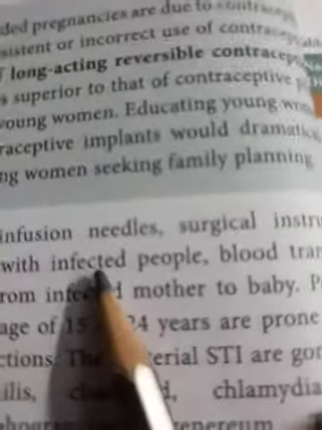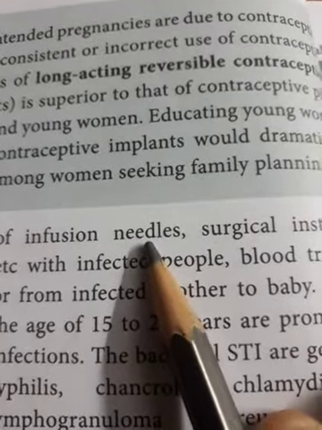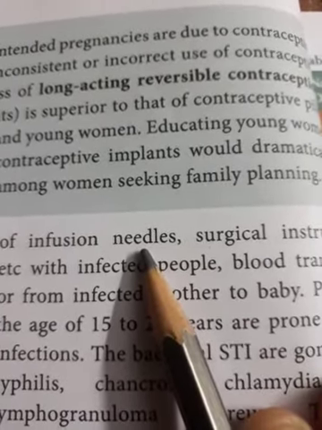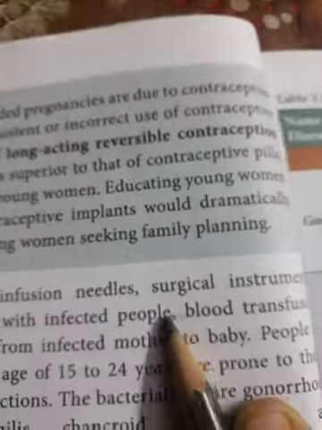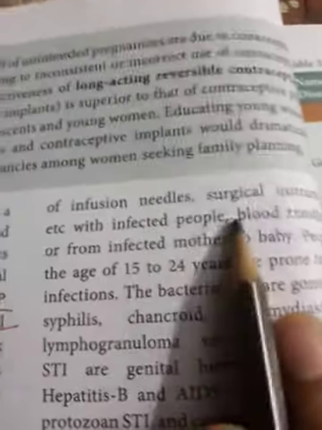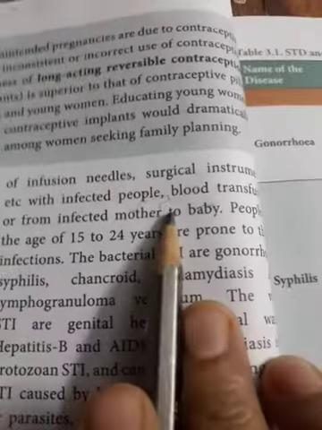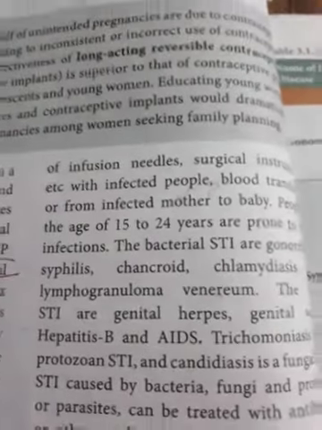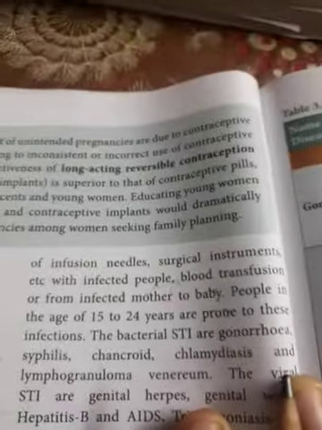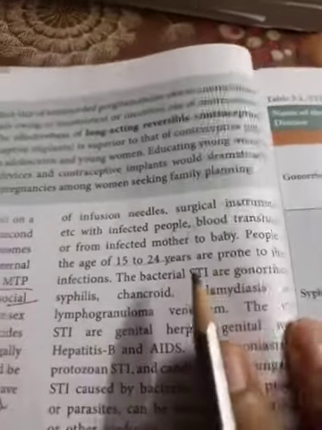Infusion needles are nothing but the needles which are used for either injection or blood donation, blood transfusion, surgical instruments, etc. with infected people. Blood transfusion, now the word has come, blood transfusion, or from infected mother to the baby. These are the different ways the STDs are transmitted. People in the age of 15 to 24 are prone to these infections. So which age group? 15 to 24 years.